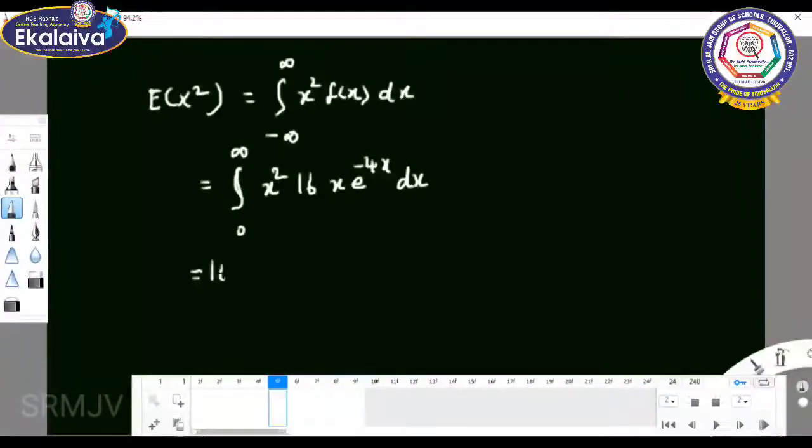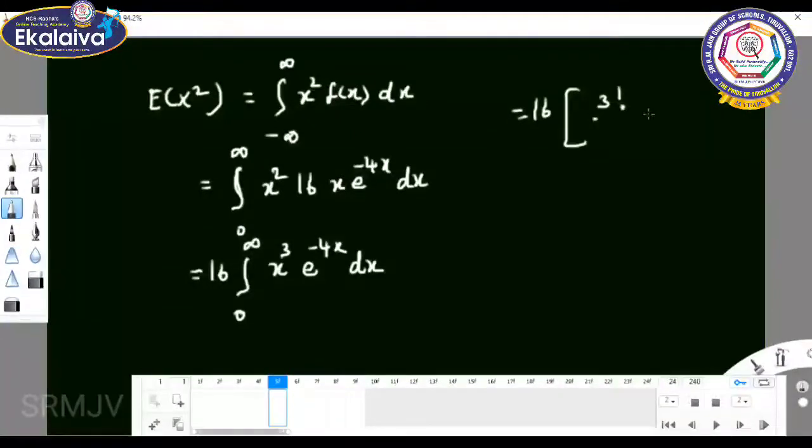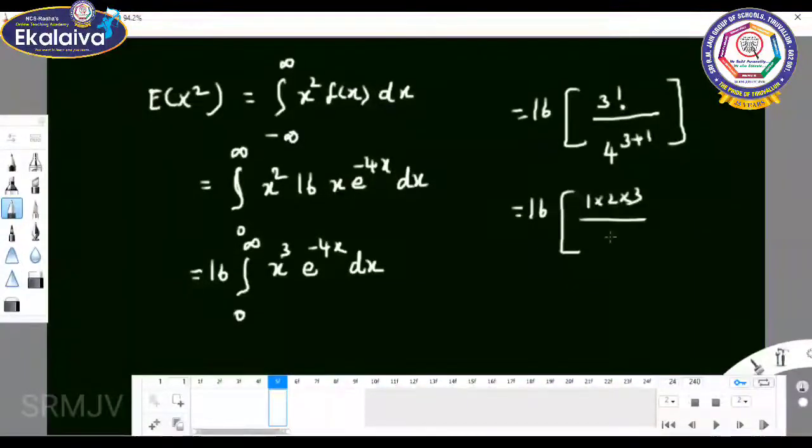So 16 is constant, integral 0 to infinity x cube e power minus 4x into dx. The same gamma integral we can use here. So 16 into n factorial, n is 3, so 3 factorial by a power n plus 1, 4 power 3 plus 1. So it gives 16 into 3 factorial, which is 1 into 2 into 3, by 4 power 4.